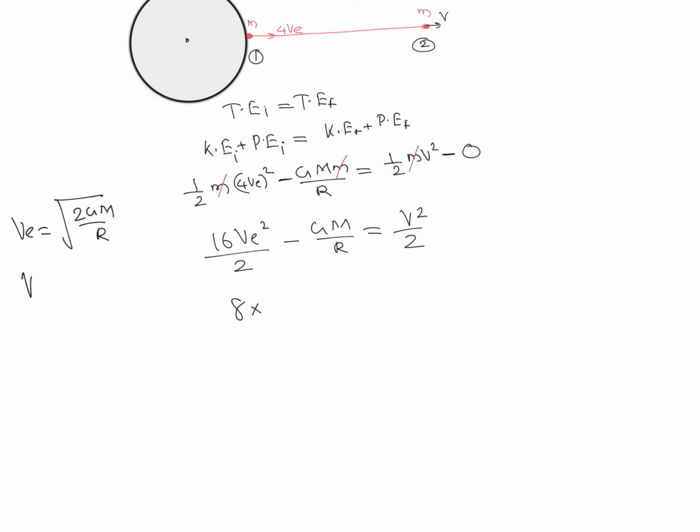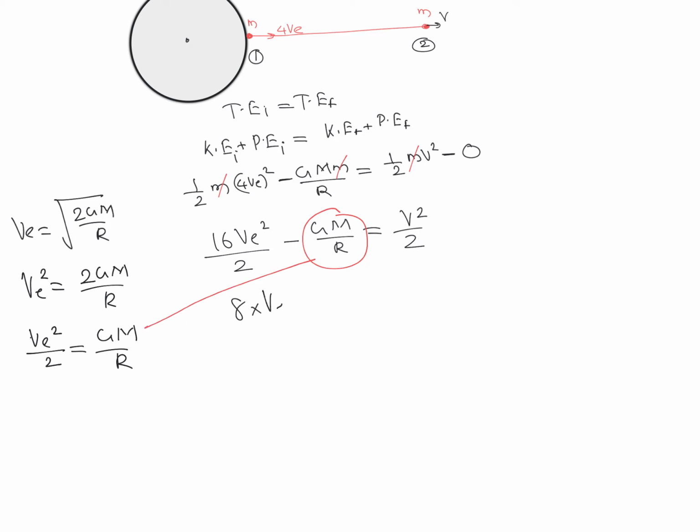If I square this, we get Ve square equal to 2GM divided by r, or we can write Ve square divided by 2 is equal to GM divided by r. I'm writing this in terms of escape velocity because we want the final v in terms of escape velocity. So I'm going to change this GM by r into Ve square divided by 2.